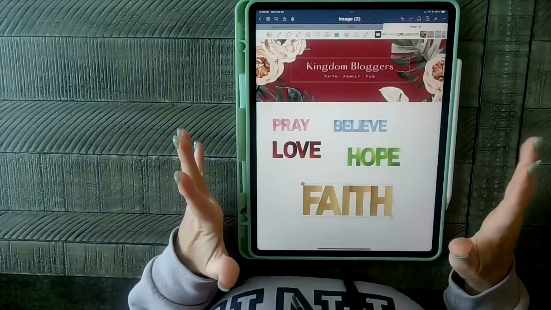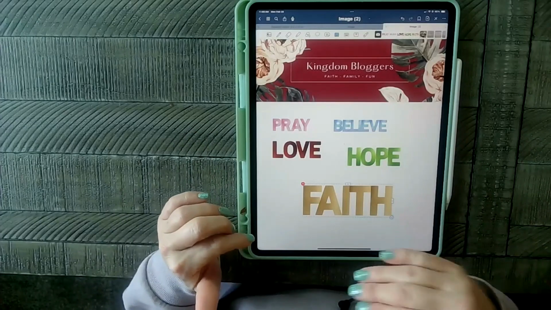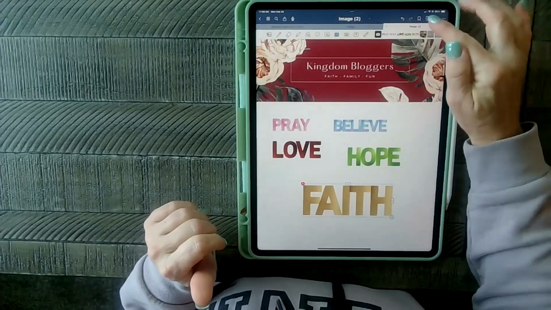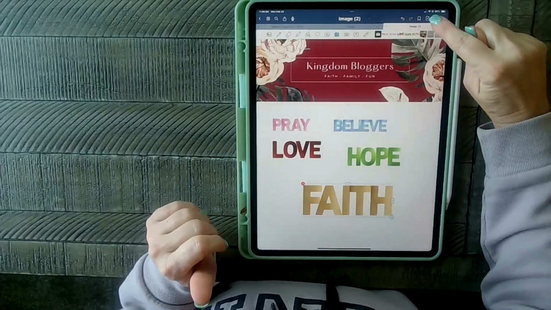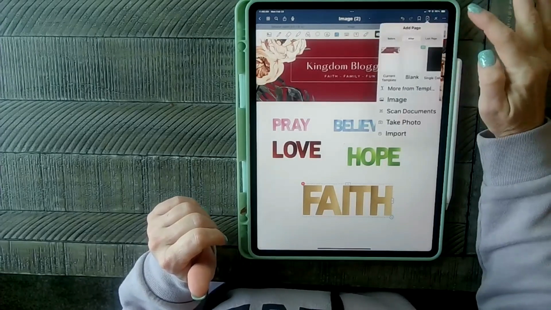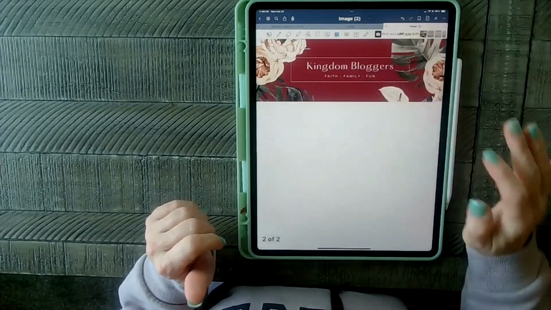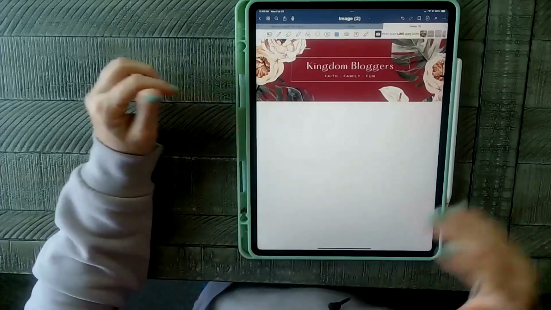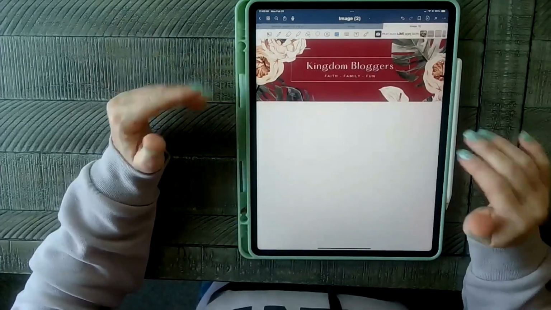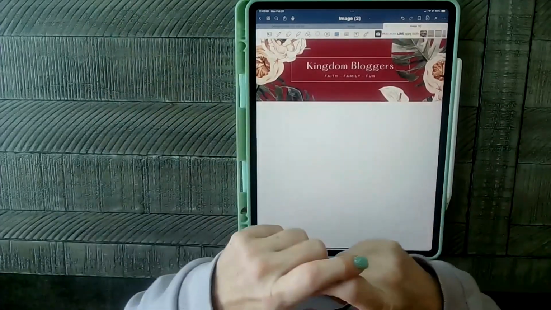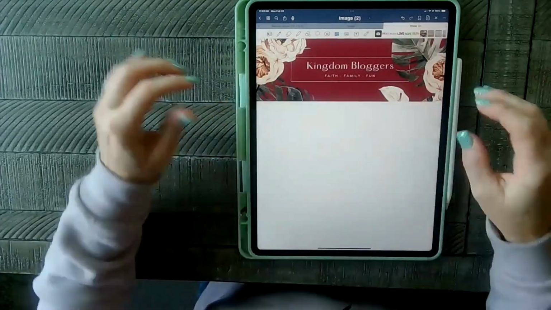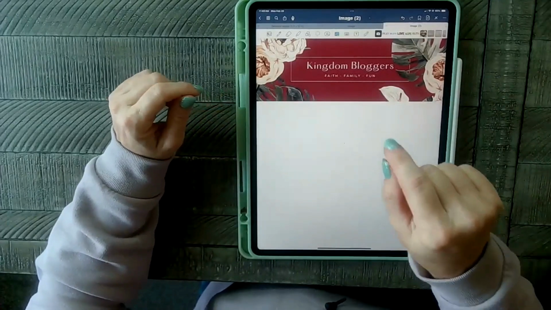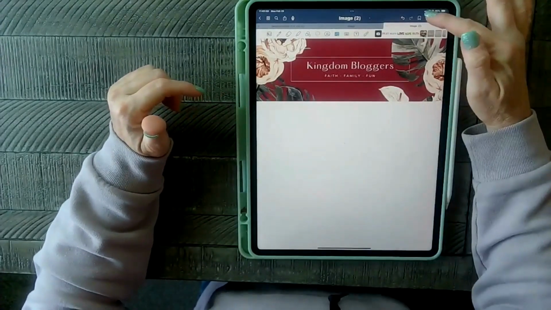Now, if you have a lot of them, I would recommend making this 2 pages. And so all you have to do is come up here to this little square with the plus in it and current template, and it'll add another page, and you see down here, it says 2 of 2. And so if you're making a sticker pack that has like 50 or 100 stickers, you don't put too many on a page to where they're so crammed together. You need to have space so that they can put the lasso tool on them.